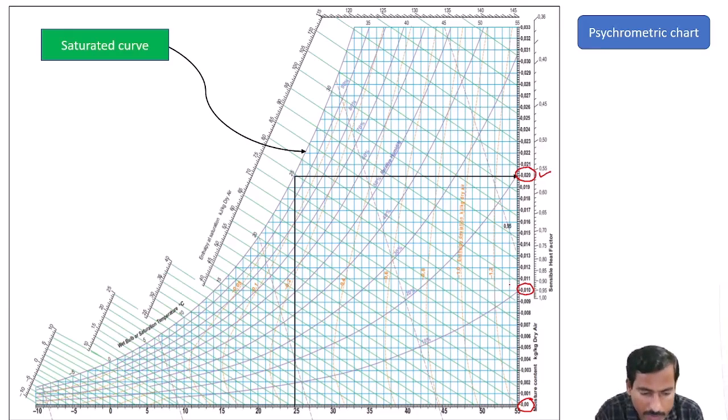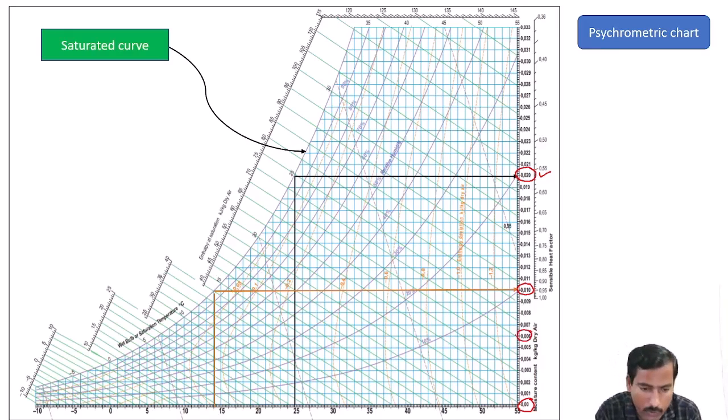Like that, if I take the next example, for example 15 degrees Celsius, from 15 degrees Celsius I have to reach the saturated curve. From the saturated curve to the right side I have to go to the water vapor scale. So at 15 degrees Celsius, if it is holding 0.0 kg, then it is called dry air. If it is holding 0.010 kg, then it is called saturated air. In between 0.010 and 0, if it is holding any amount, then it is called unsaturated air.